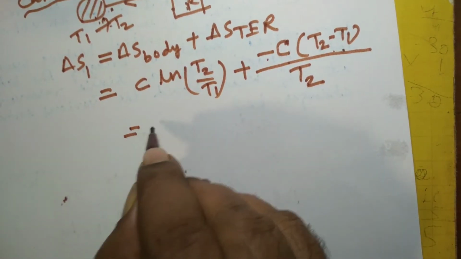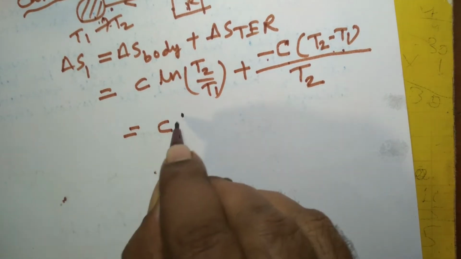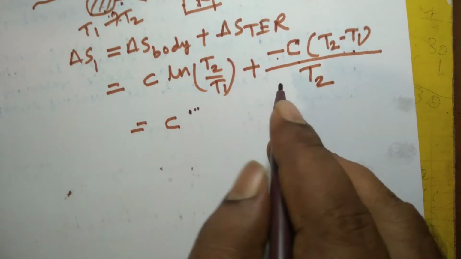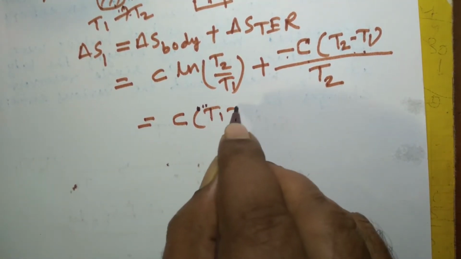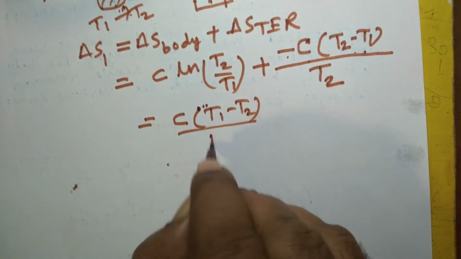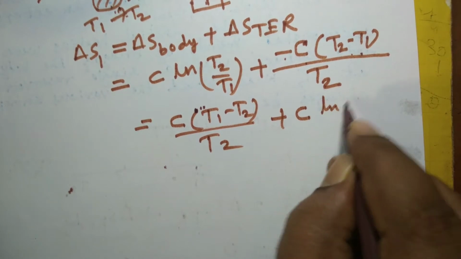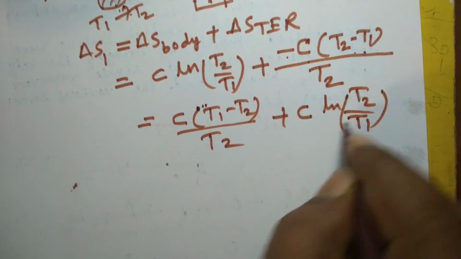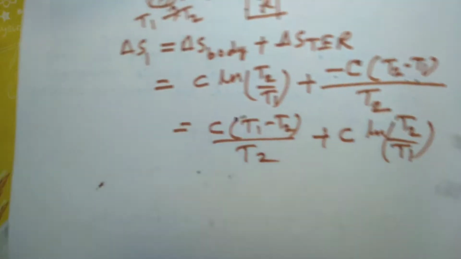So now this becomes C T1 minus T2 divided by T2 plus C ln T2 by T1. This is for the first process, when the temperature of the body increases from T1 to T2.